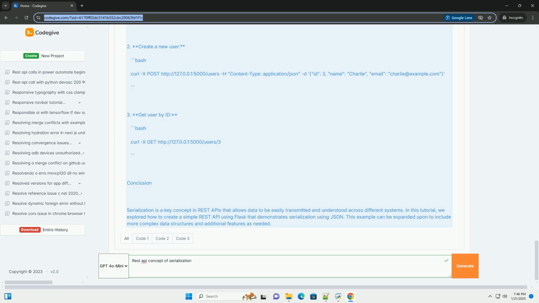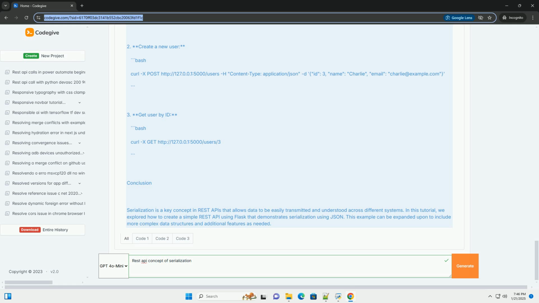3. Endpoints. GET /users returns a JSON list of all users. POST /users accepts a JSON object in the request body to create a new user. It deserializes the JSON into a Python dictionary, adds it to the list, and returns the newly created user. GET /users/user_id returns a JSON representation of a single user based on the provided user_id.